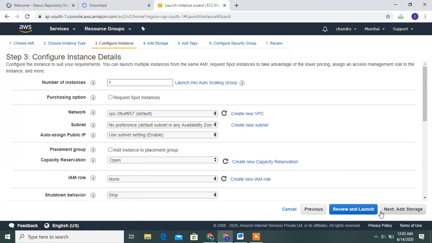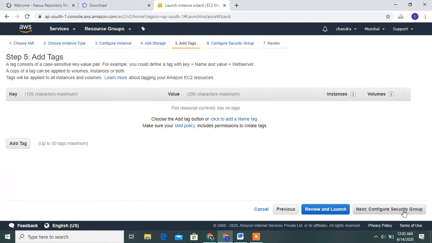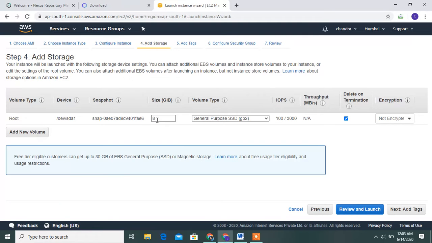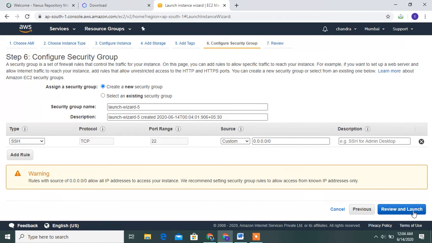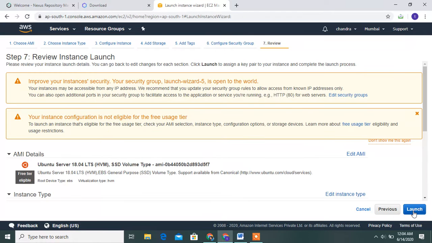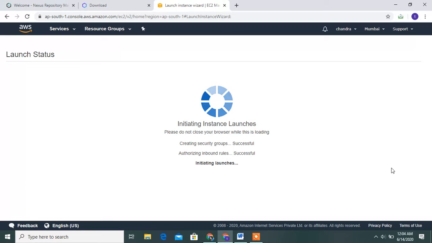Then go to configuration. Add the storage. Add the tags. Guys, see this, 8 GB RAM. Go to configuration. Go to security groups and launch it. I selected the existing key pair. Then launch the instance.